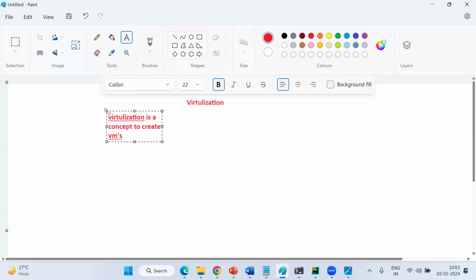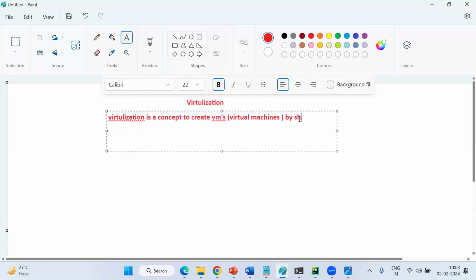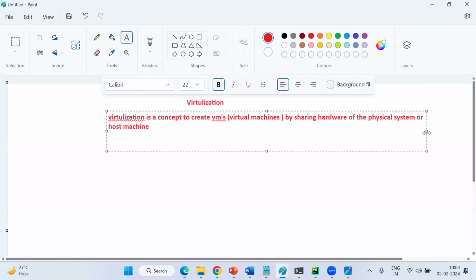VMs means virtual machines, by sharing the, this is a very, very important word, by sharing the hardware, not software, hardware of the physical system or host machine. Both are the same, guys. Host machine or physical system.